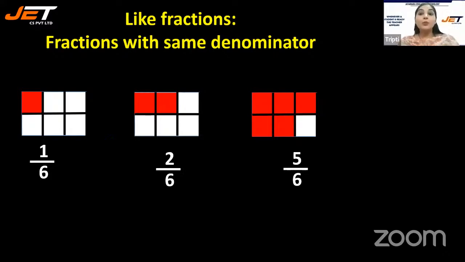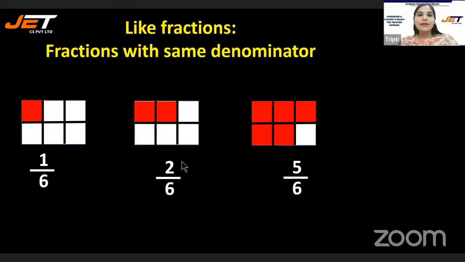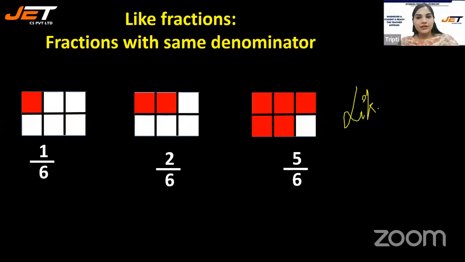Now here, what is the name of the fractions with the same denominator? The fractions with the same denominator are called like fractions. Like means same. I am just like my mother, or my sister is just like me, or you look just like your mother, or just like your father.